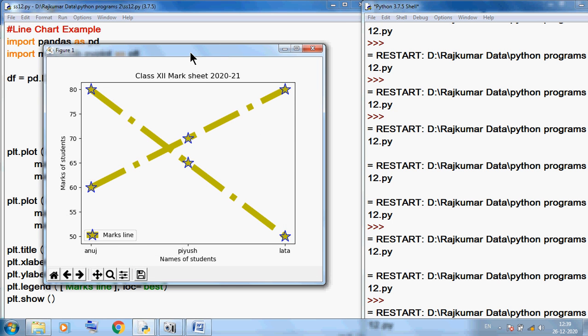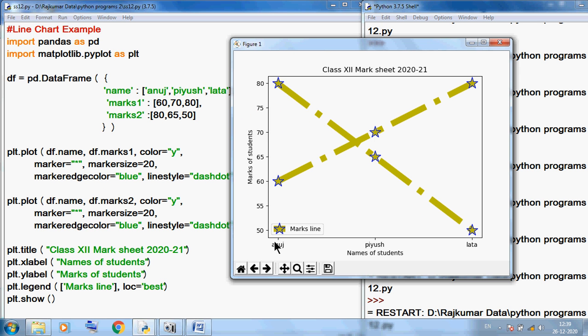Okay, so you can see Anuj, the 50 marks. Piyush has 65 marks. And here you can see marks 1 and marks 2 in our chart, and this shows the marks lines.